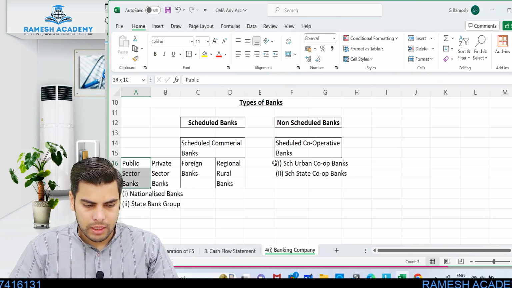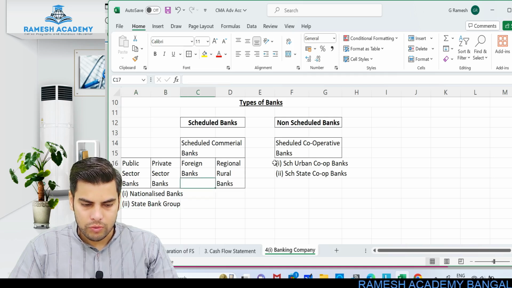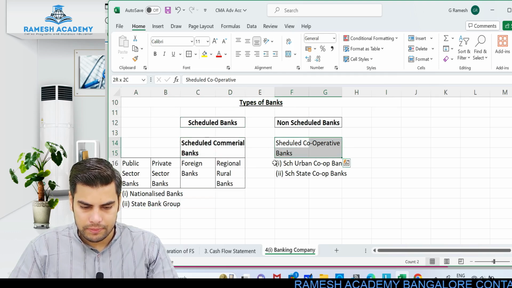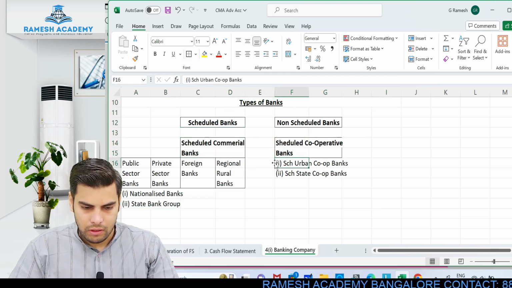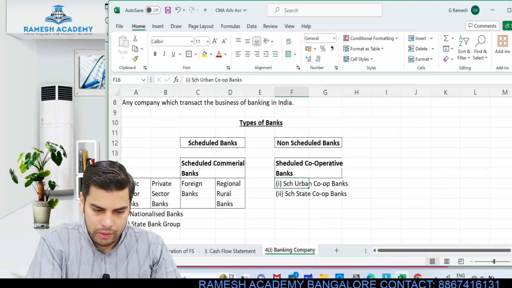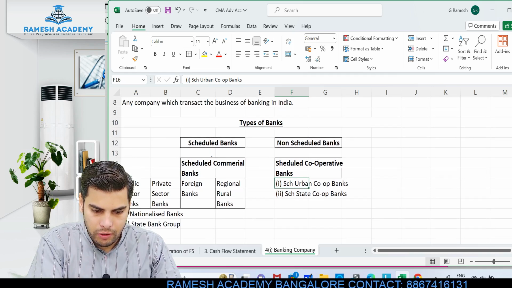Clear? So this is with respect to public sector banks. Okay, so nationalized bank and state bank group. So this would be the broad classification. So very simple classification. Look at this. Okay, so these two are again relating to scheduled bank only. Okay, so this is broad category of scheduled bank only.